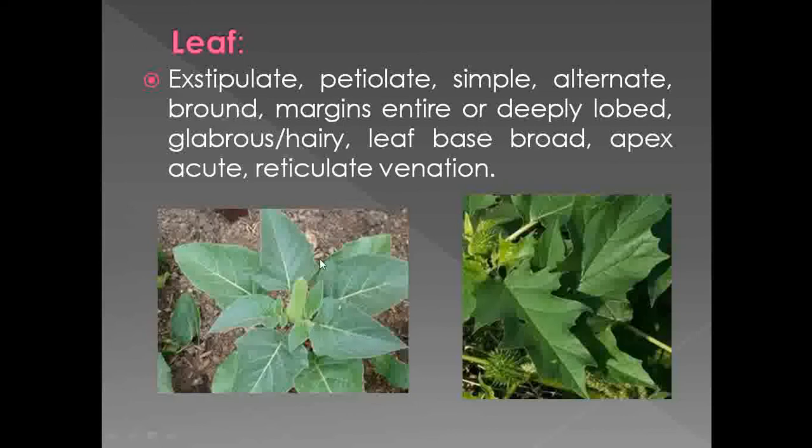Then if you observe the phyllotaxy of the leaves, the leaves are alternately arranged. The leaves show presence of alternate phyllotaxy. Then if you observe here the margins of the leaves, the margins are not serrate, here the margins are entire.